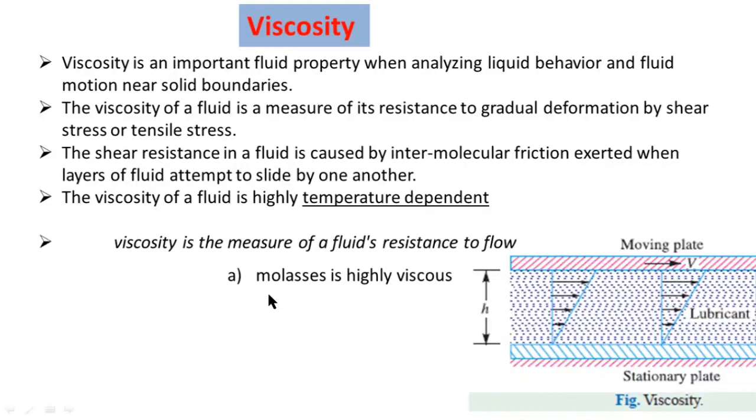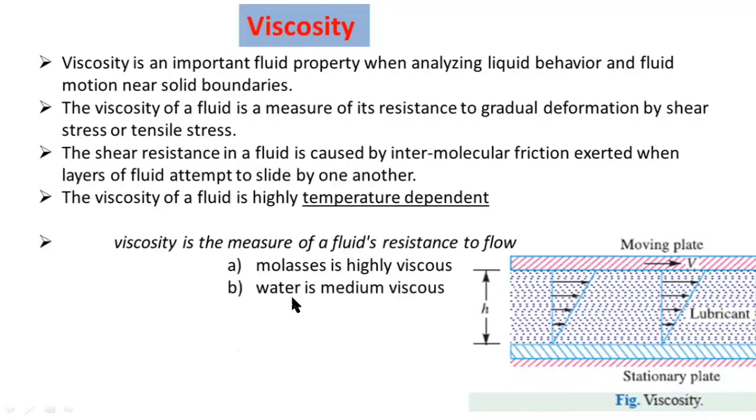Here I am showing some examples. Molasses, all of you know about molasses, is highly viscous in nature. Similarly, normal water is a medium viscous.